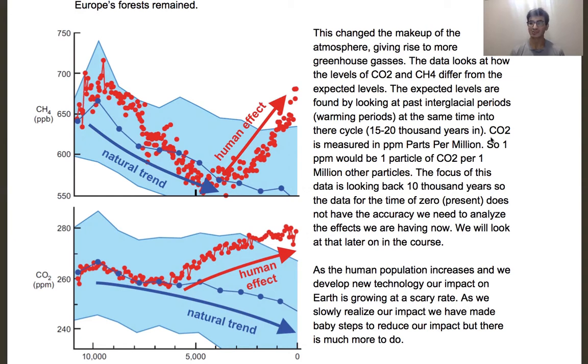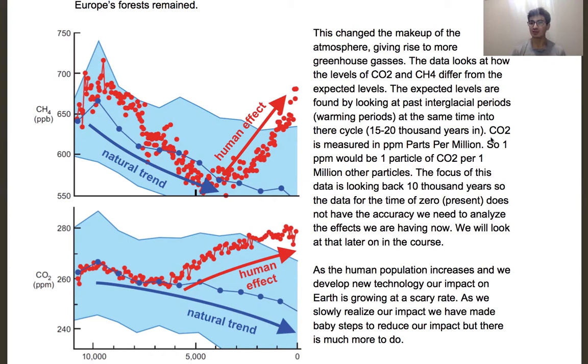It's a very unnatural change. It's not like, oh, we're off by a little bit. It's a sharp change where the CO2 levels and the CH4 levels in the atmosphere started to increase. These are both greenhouse gases. CO2 is just a more common greenhouse gas. So we can see that humans have had a huge impact on the way the atmosphere is made up.